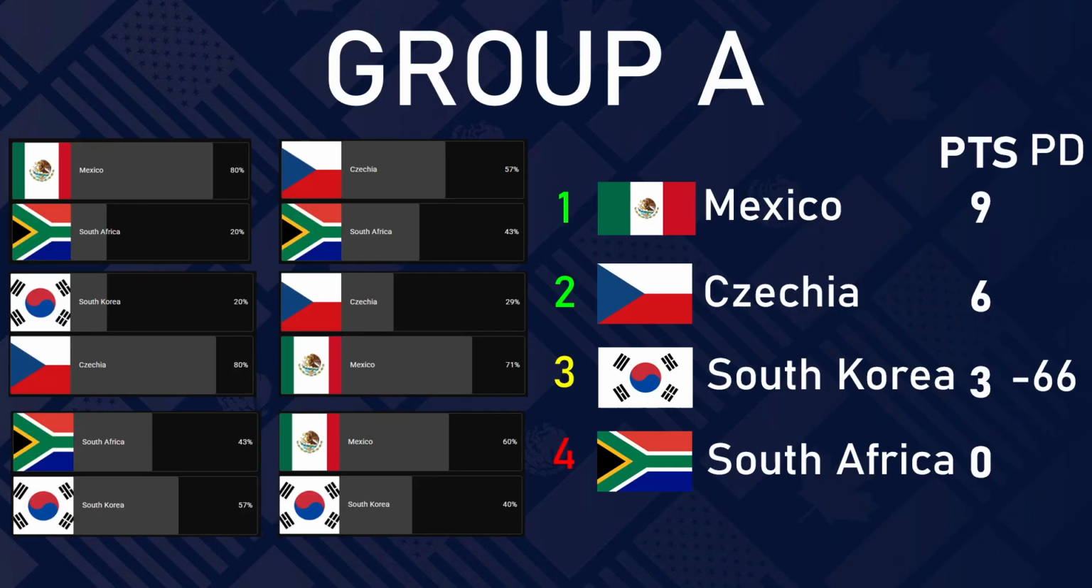Starting with the group stage, here are the results from the Group A polls. We have Mexico winning the group with Czechia second, South Korea third, and South Africa last.